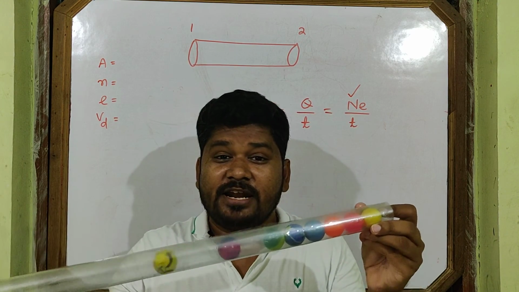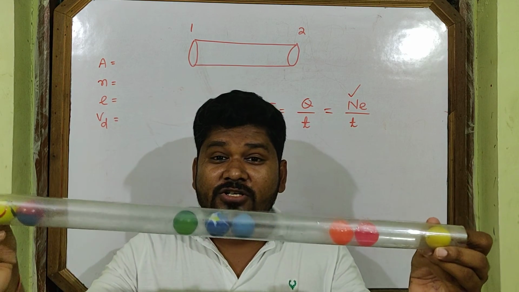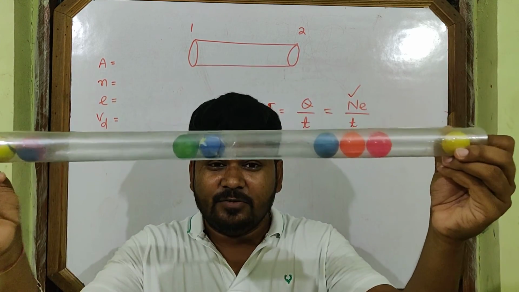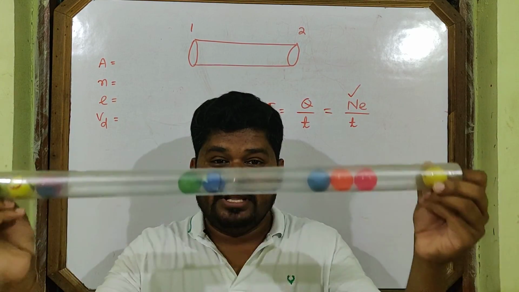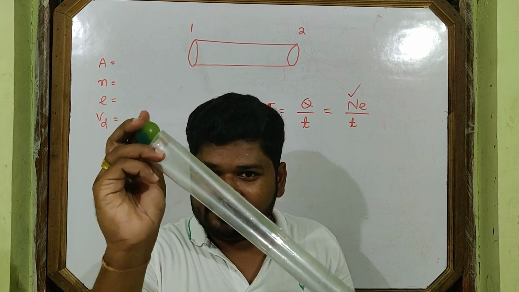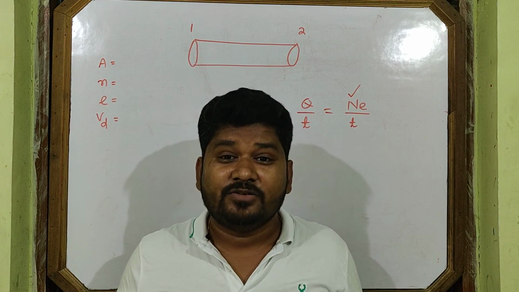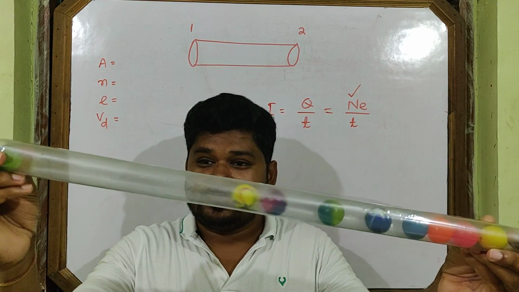So the number of electrons entered through this cross section equals the number of electrons within the volume between the yellow electron and the last electron.